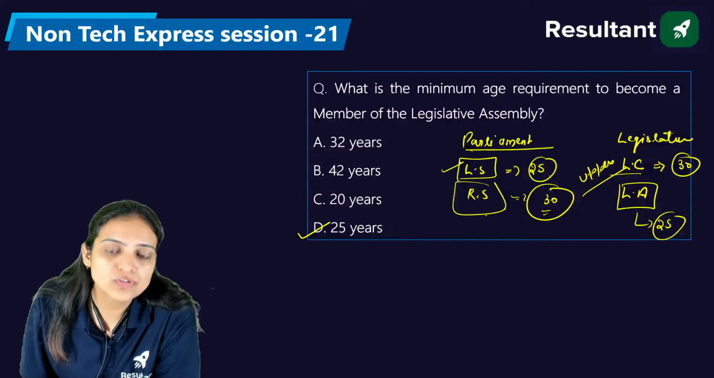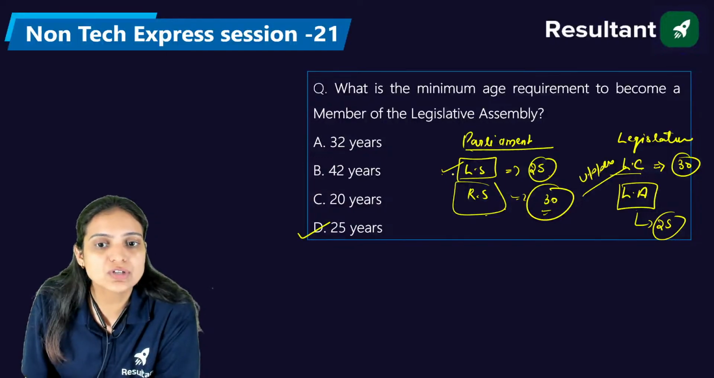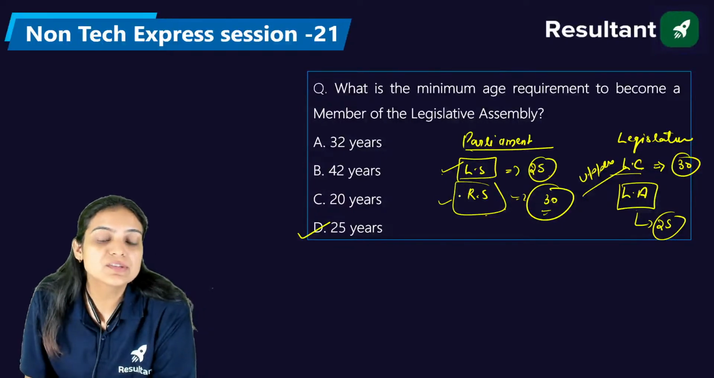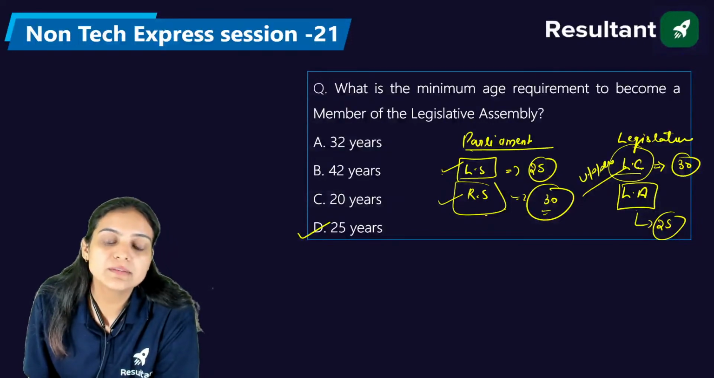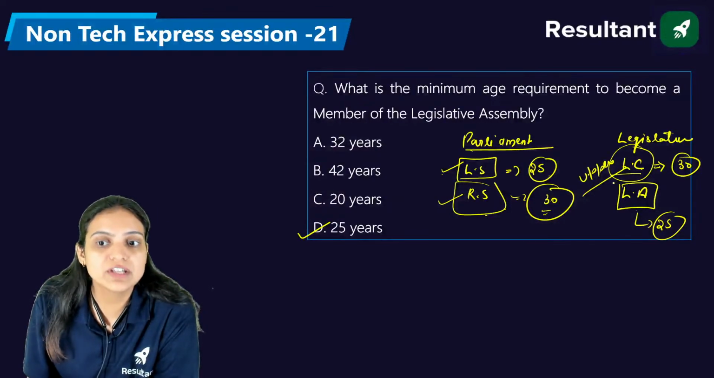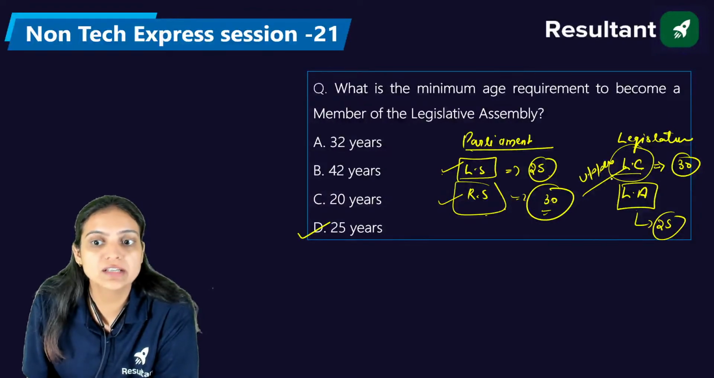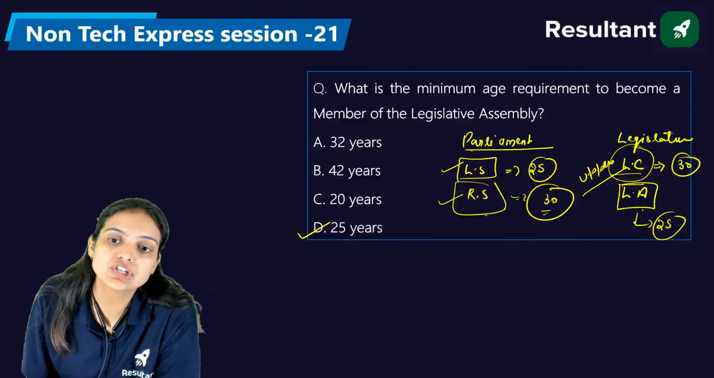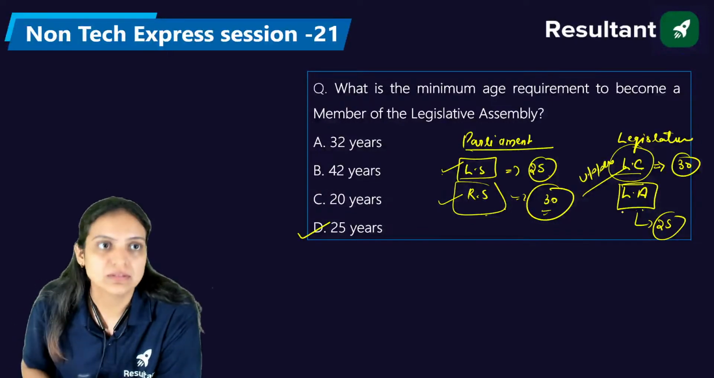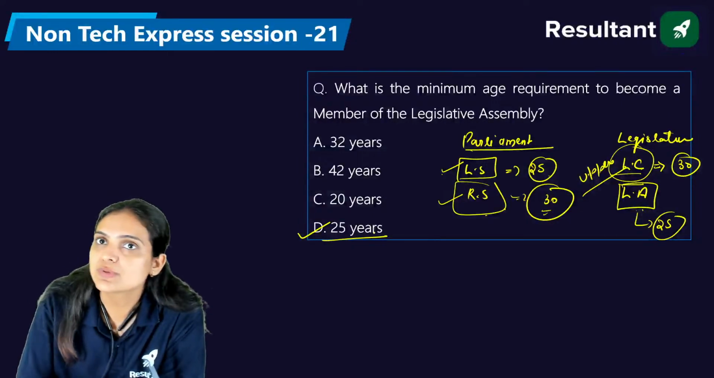In the Lok Sabha, we have the representation of the people of India. In Rajya Sabha, we have the representation of the states. In legislative councils, we have the representation of the districts, the villages, the municipal corporations and the Panchayati Raj institutions. In the legislative assembly, we have the representation of the state people, right? So the right answer is D, that is 25 years.